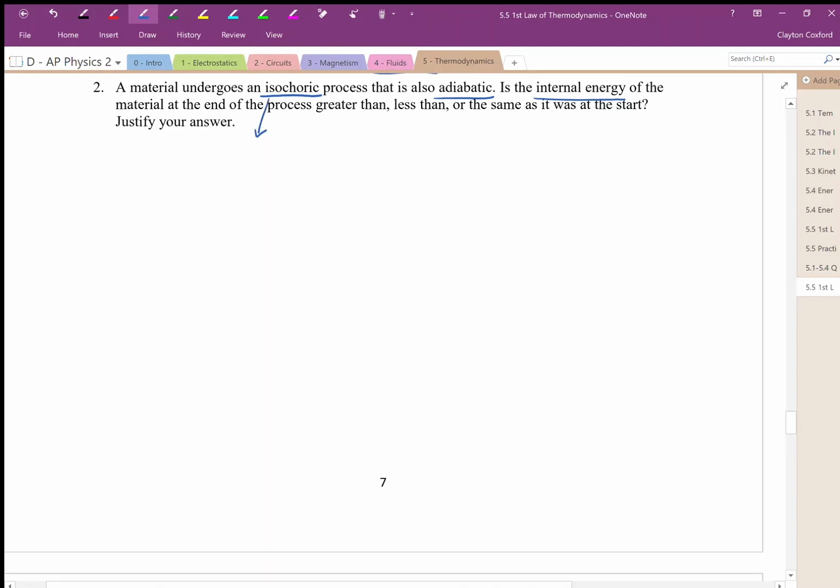So first, what do we mean by isochoric? Isochoric means constant volume, and adiabatic means no heat transferred. Okay, I think what might be helpful for us is a PV diagram. So for a PV diagram, an isochoric process looks like this. It's a vertical line. It means that we have constant volume, we're at a certain volume, and that volume is going to be the same.